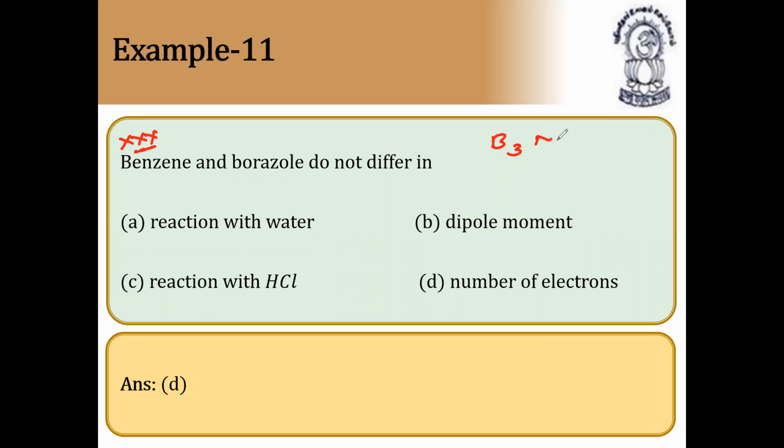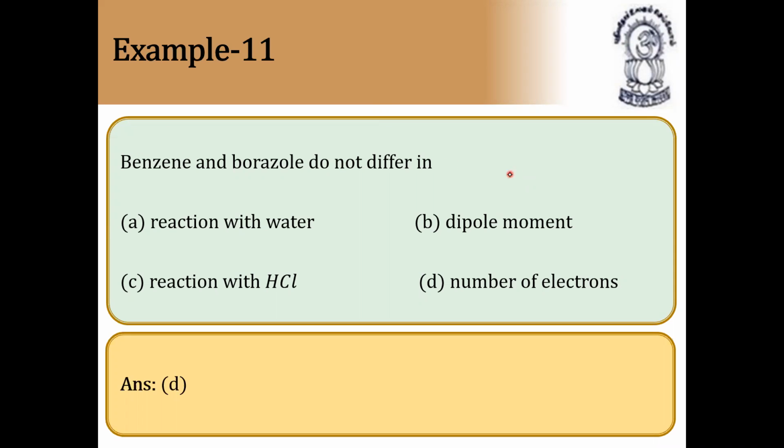B3N3H6, inorganic benzene, borazole. Number of electrons, they are similar, but in reaction with water they are different because borazole is not an aromatic compound. Only the structure is similar, whereas benzene is aromatic. So aromatic compounds will have different reactions with water, dipole moment, etc. But borazole will be different. Borazole is called what? Inorganic benzene.